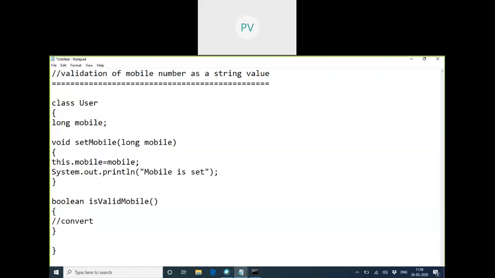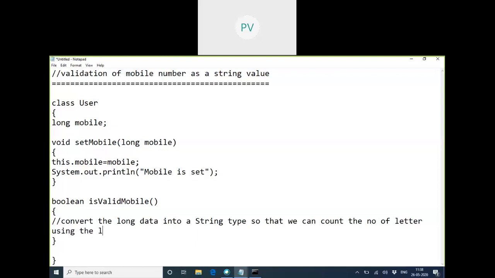There are mathematical logics using loops, but I'm showing the easy way to convert the long data into a string form so that we can count the number of letters using the length function.